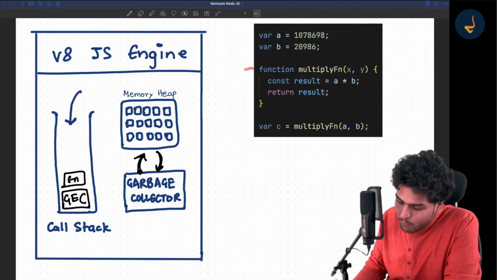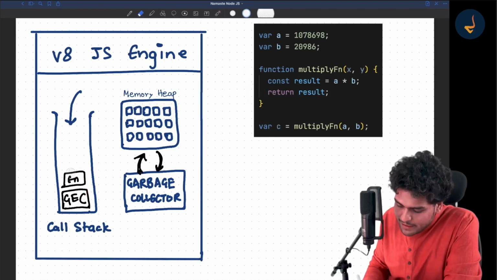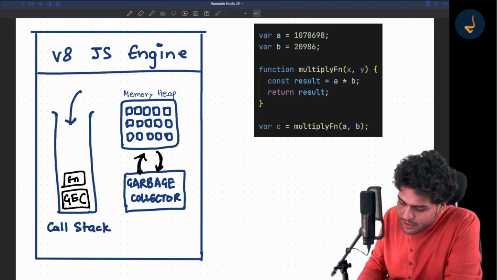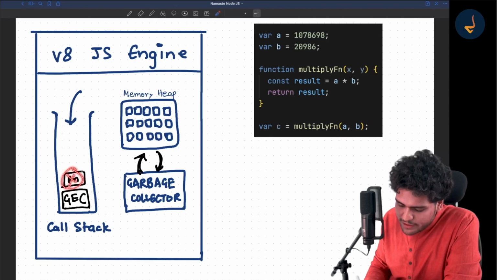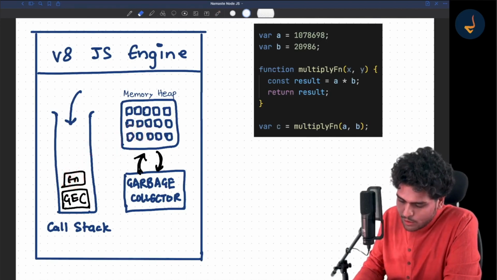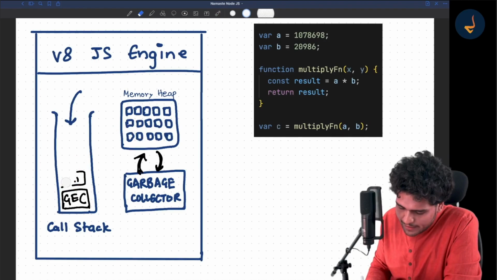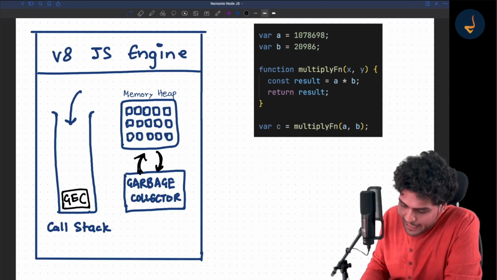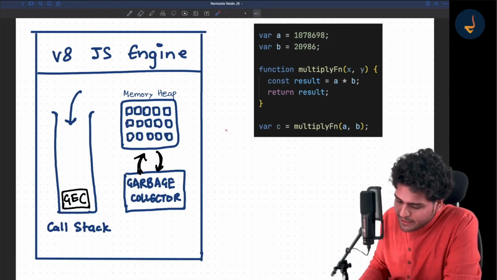And once the execution of this function is completed, this functional execution context, after finishing its job of running a function, moves out of the call stack. It is popped off the call stack, right? It's popped off the call stack. Okay, so now let me remove it from the call stack. And then the global execution context, where it left off at this line, will again start running.